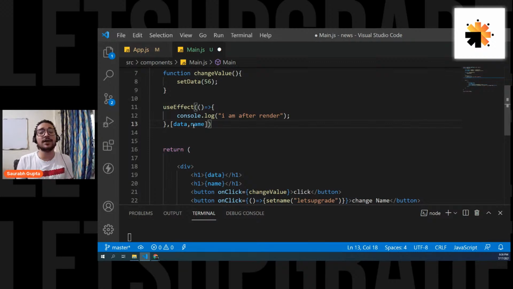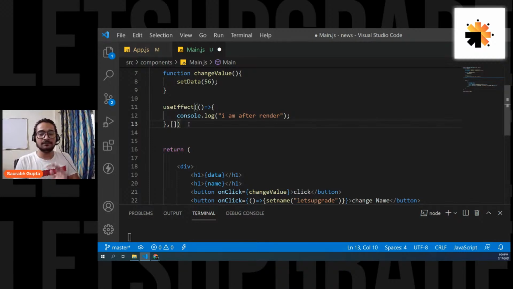Okay, that is really cool. Now, there is one more way of using it. The last way, actually. Not the exact last way, but in this case, the last way. You can also pass a blank array. Basically, we are using useEffect in three different ways. One, if you don't mention anything, it will simply be called on each render. If you mention something, it will simply be called on that change.